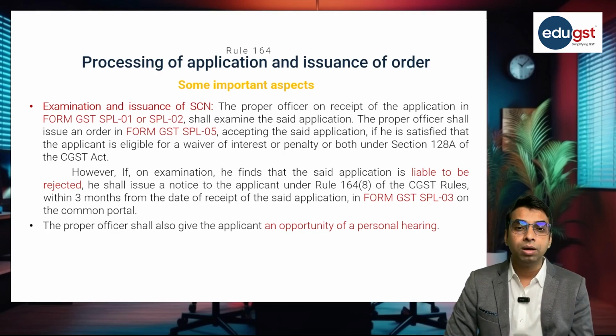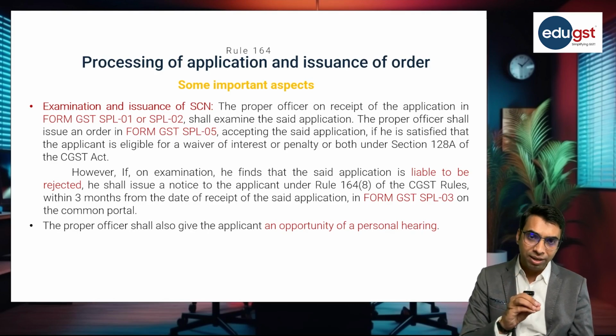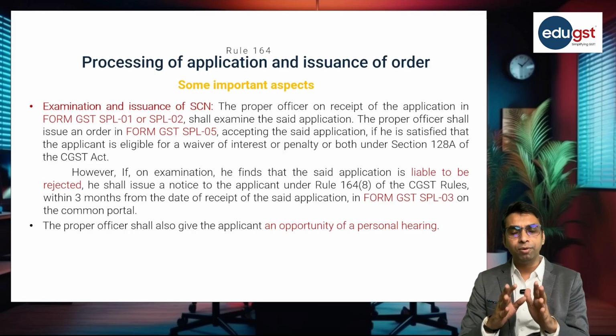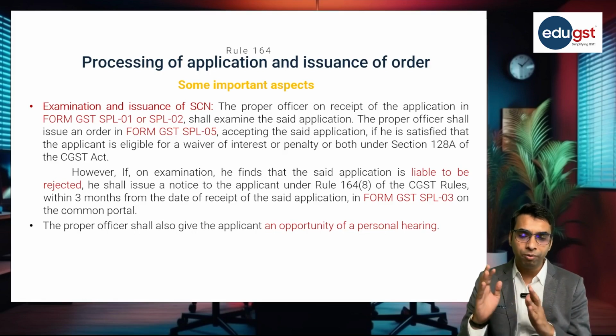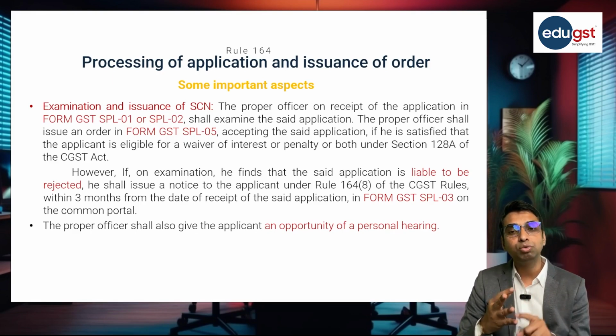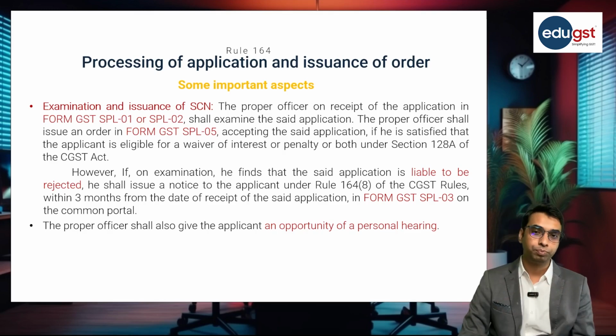But if the proper officer is of the opinion that the applicant is not eligible for the amnesty scheme of waiver of interest and penalty, in that case, he is required to raise the show cause notice in form SPL 03.